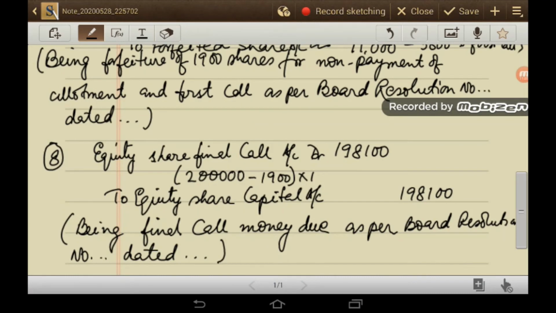Now the 8th journal is equity share final call account debit 1,98,100. So how did I arrive at this figure? 1,900 shares have already been forfeited. So 2 lakh shares which were allotted the first time, minus 1,900 into 1. So 1,98,100 is the amount which is due at the time of final call. So equity share final call account debit to equity share capital account 1,98,100.